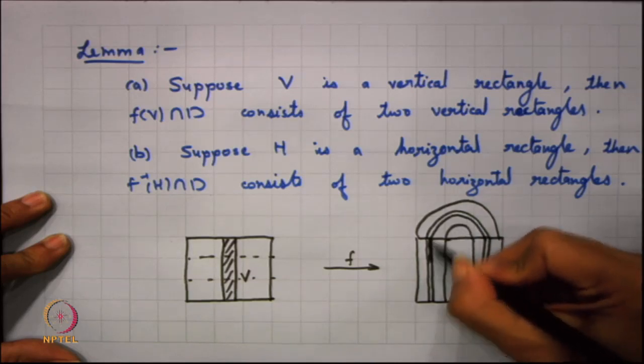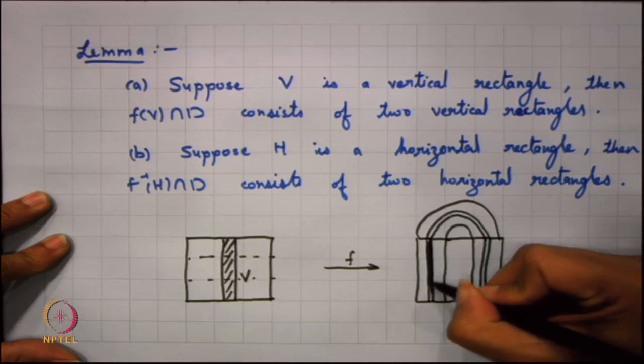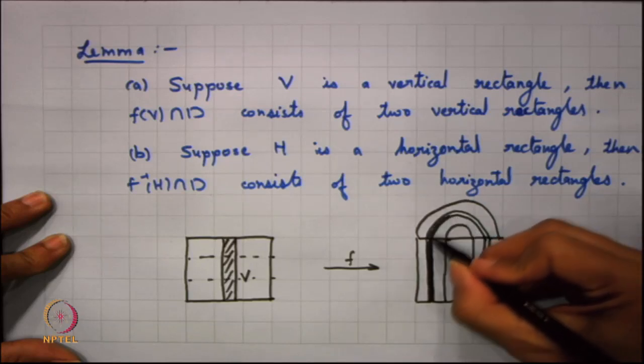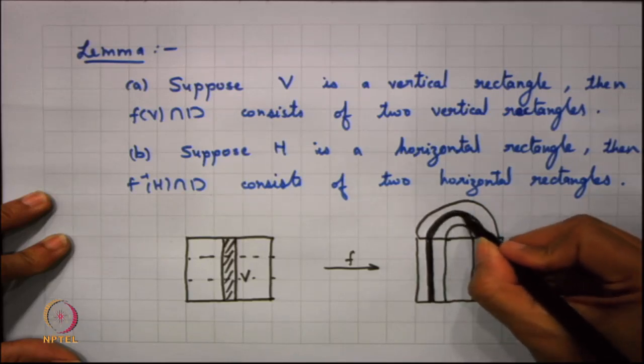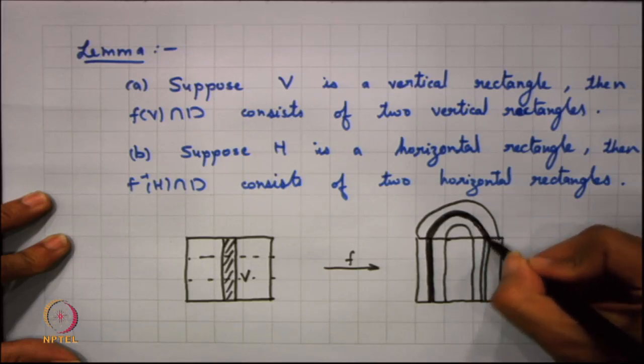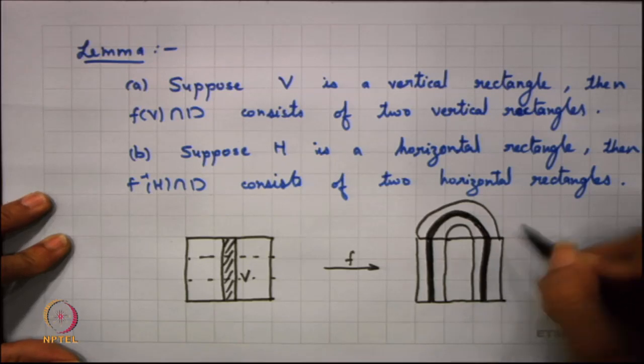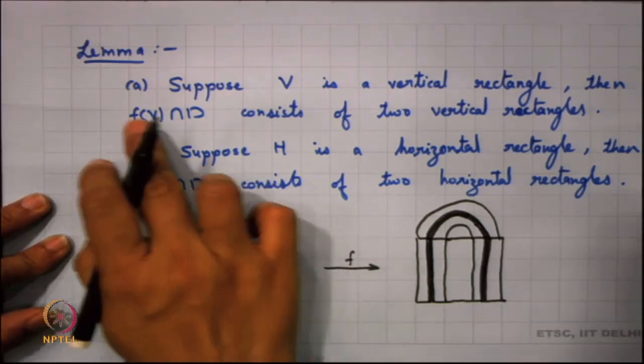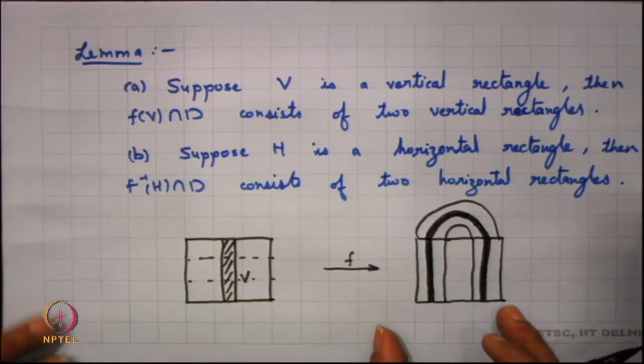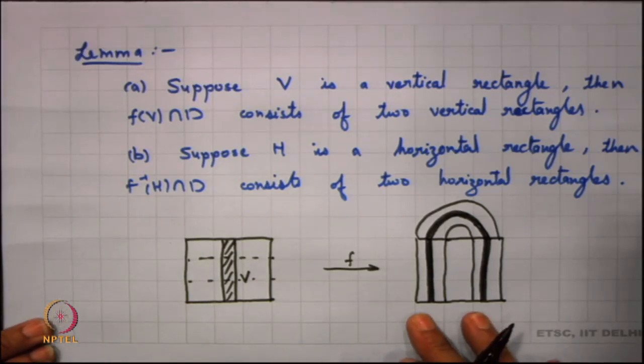You find that this vertical rectangle is mapped in this manner, and then f of V intersection D is again two vertical rectangles.